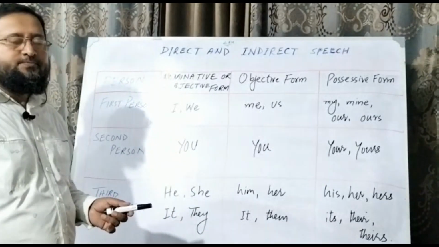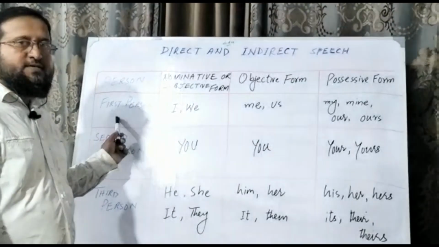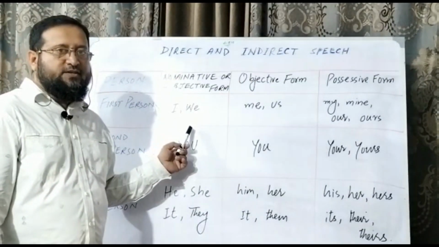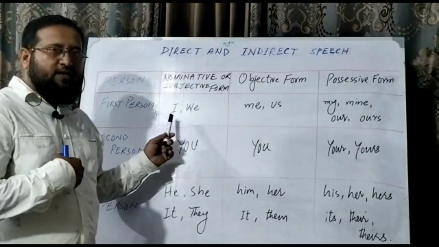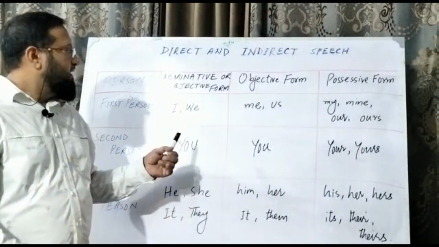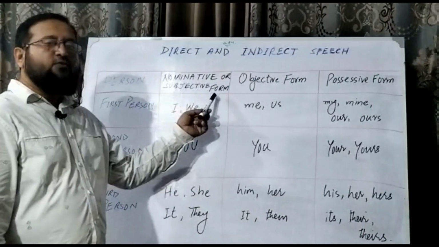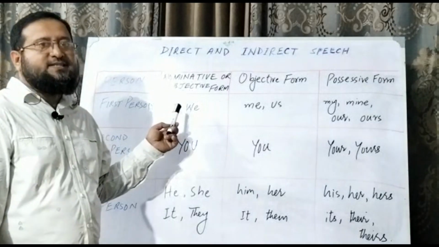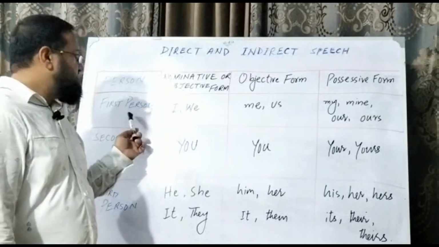So when we are talking about first person pronouns, you know that they are I and we. These are the first person pronouns, I or we. All right, and these are called the nominative or subjective form. When we take it as a subject, then we see that I and we are there.